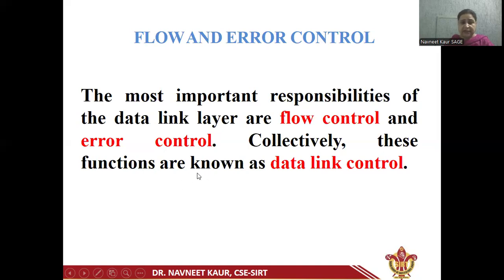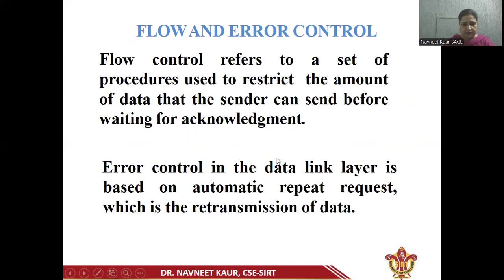In this, there should be communication between the sender and the receiver. For this communication to occur, there should be proper coordination between the sender and the receiver. This coordination is achieved through flow control and error control.